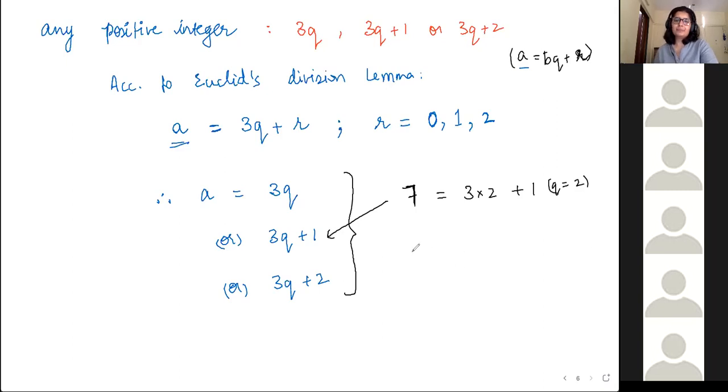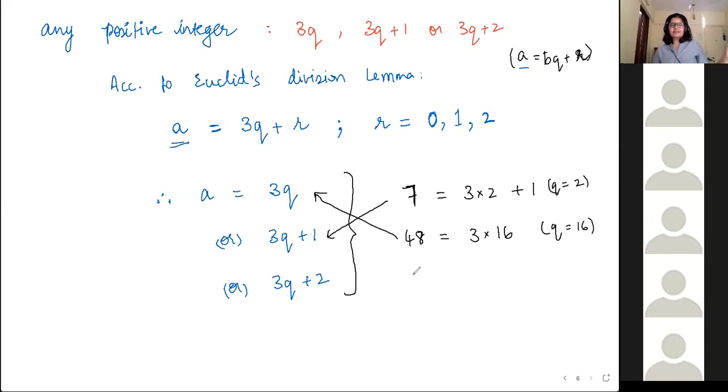I'll give you another number. 48. If you had to express it as 3q or 3q plus 1 or 3q plus 2, which of these three forms will it fit? Ma'am, 3q. So 48 is equal to 3 into, Tanisha, what happened to your division? 3 into 16, not 19. So in this case, q happened to be equal to 16. So it fit this format.